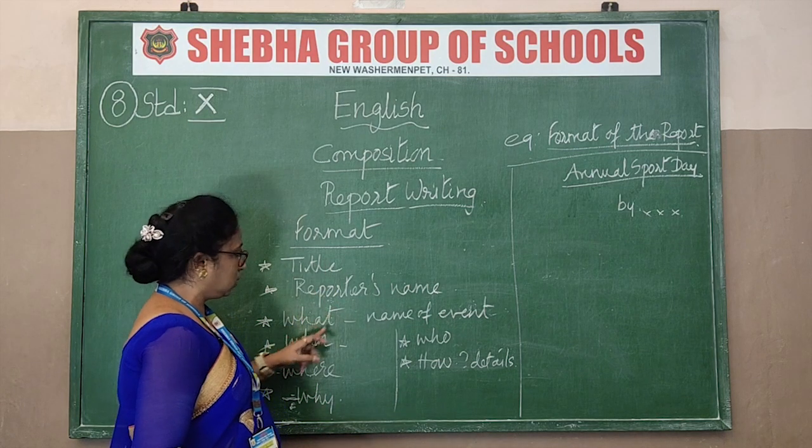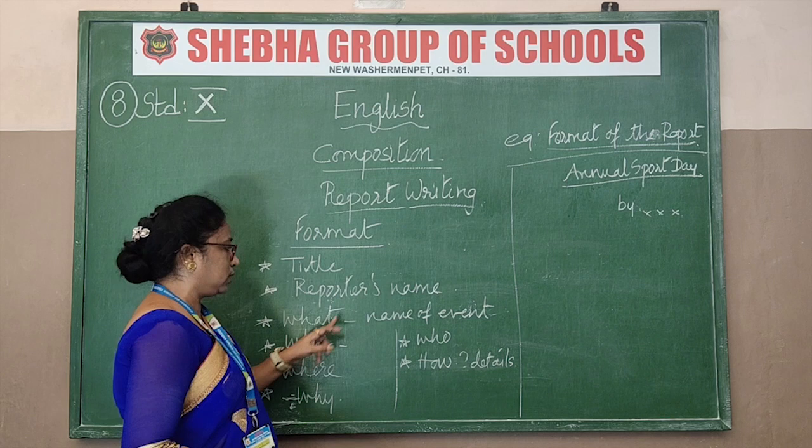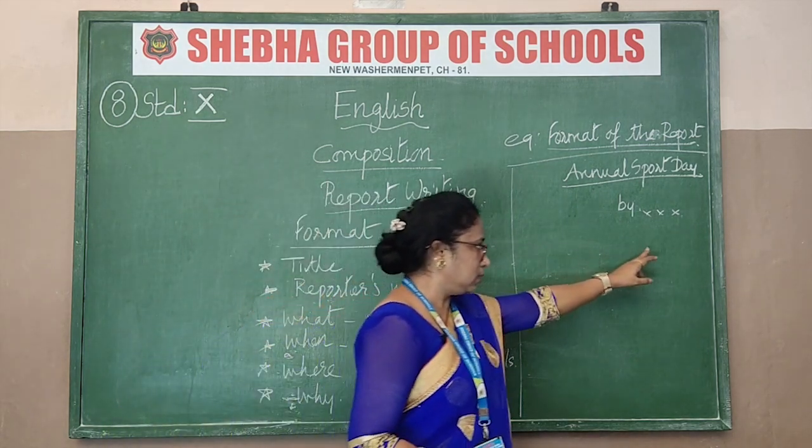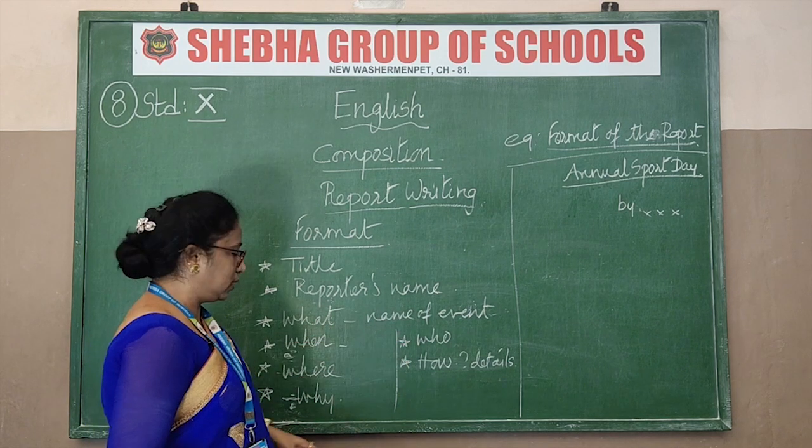And then what is that? Reporter's name should not be highlighted. Just write there by so and so. And then what? Name of the event. Again you must write it then. The next is when it has taken place, date, year.